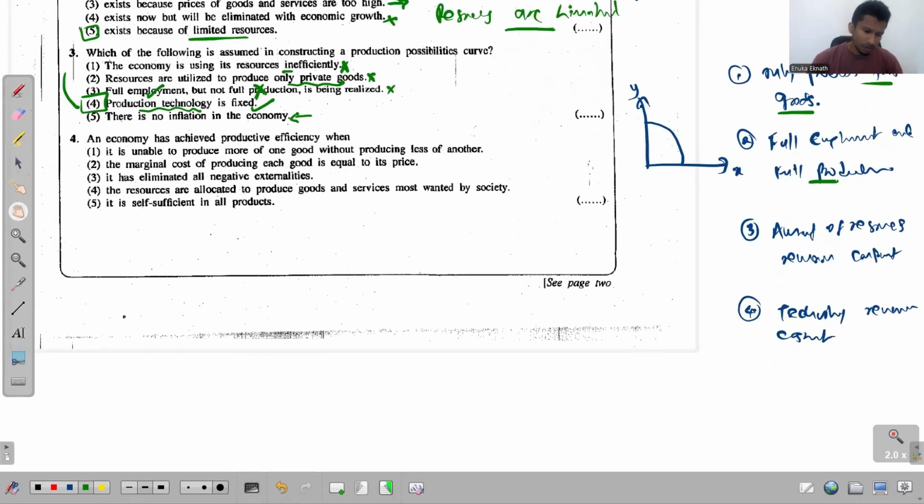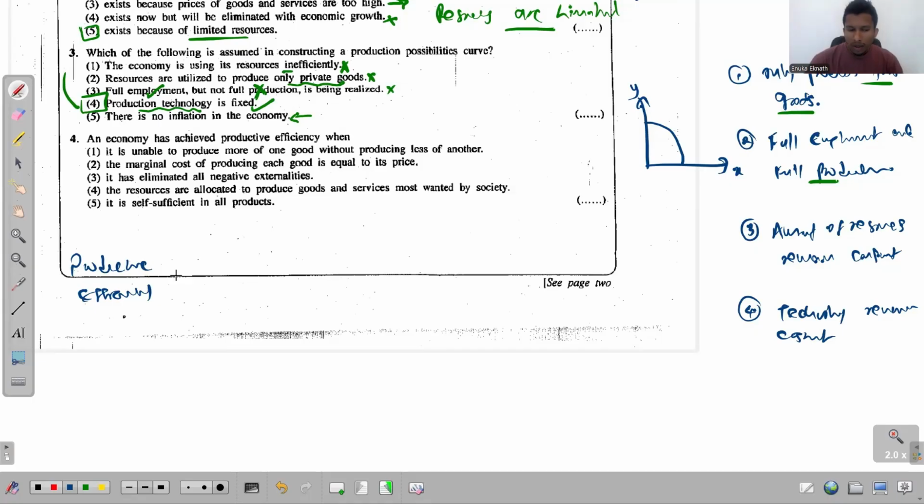The fourth question, an economy has achieved productive efficiency when. All right, let me tell you the meaning of this term, productive efficiency.